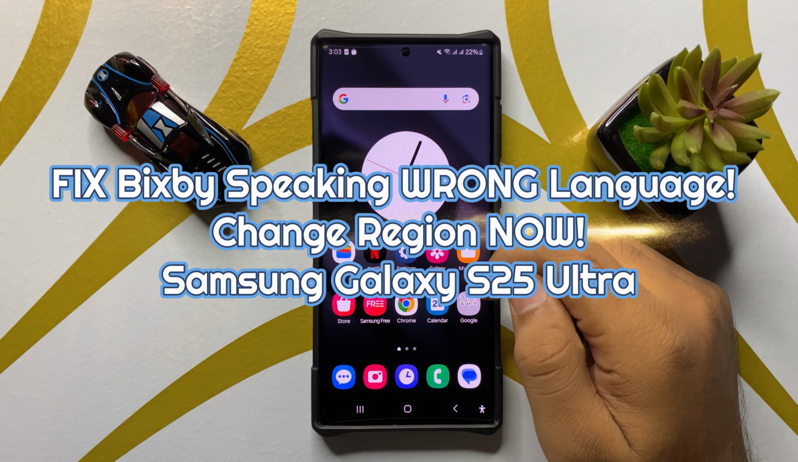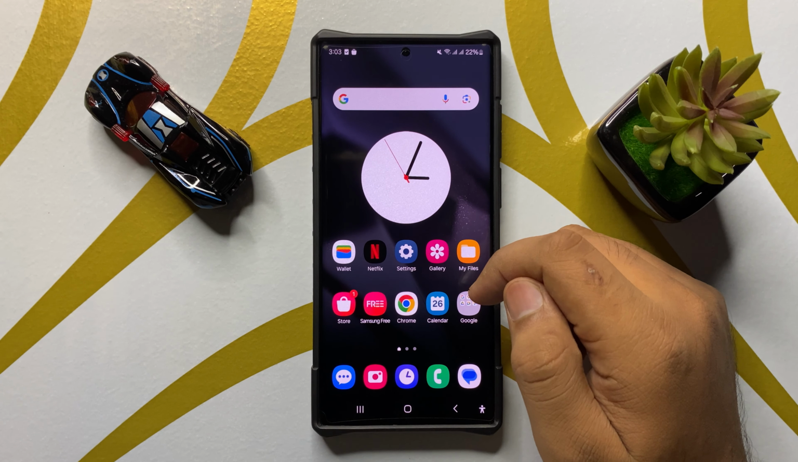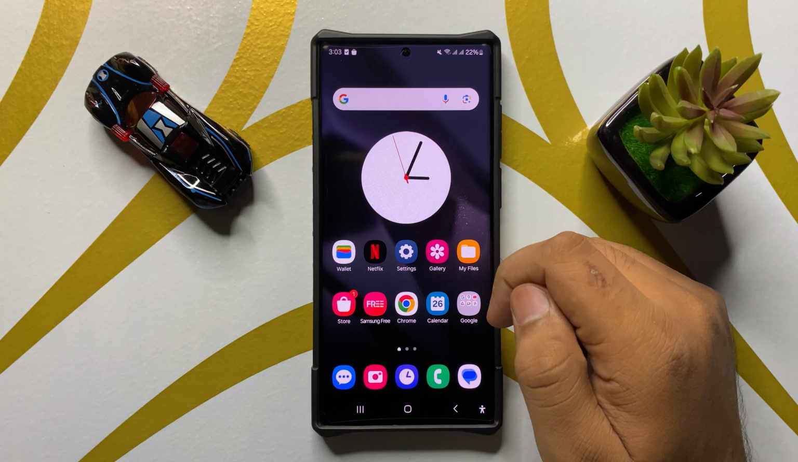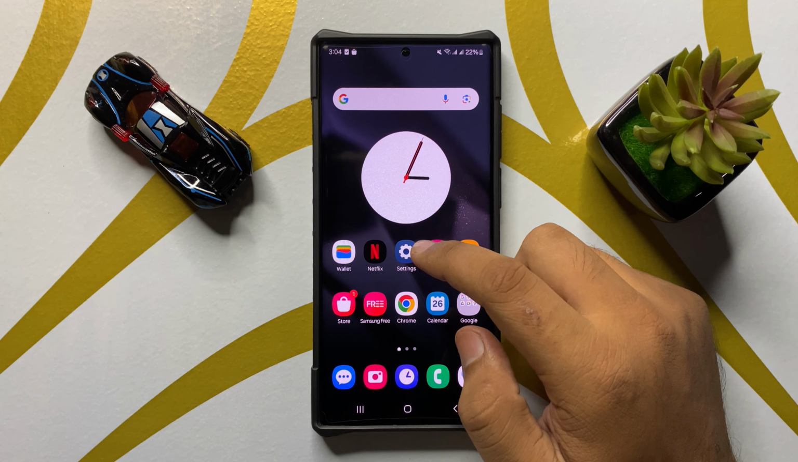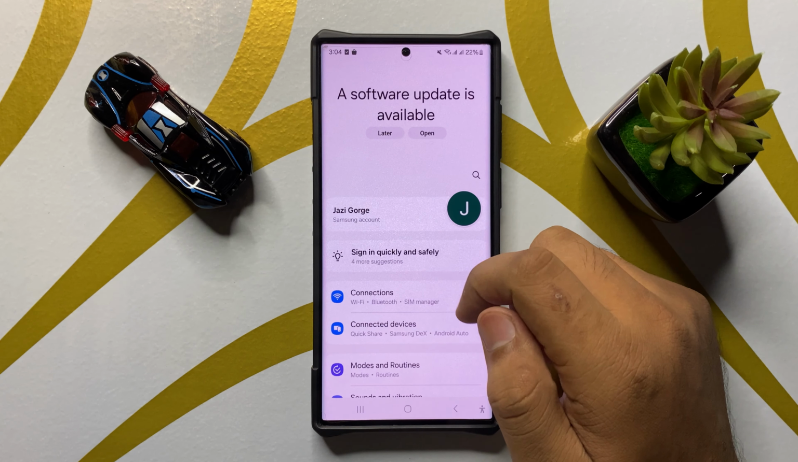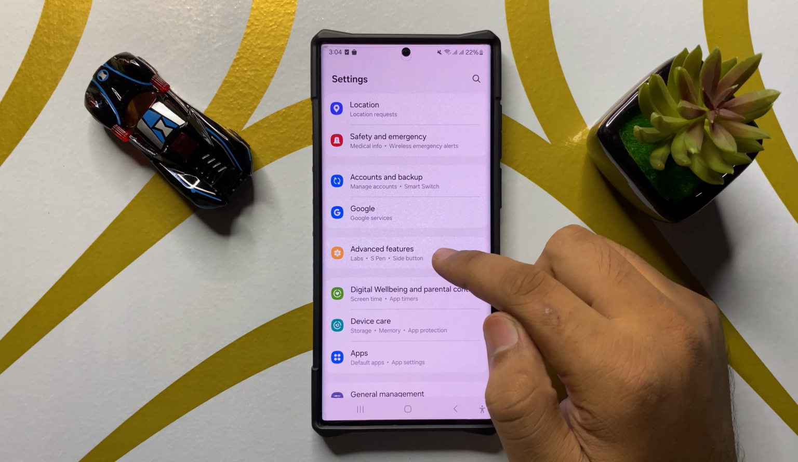In this video I will show you how to fix the Bixby speaking wrong language, or how to change the region of the Bixby in Samsung Galaxy S25 Ultra. So first of all, open settings. Now in settings, scroll down and click on advanced features.